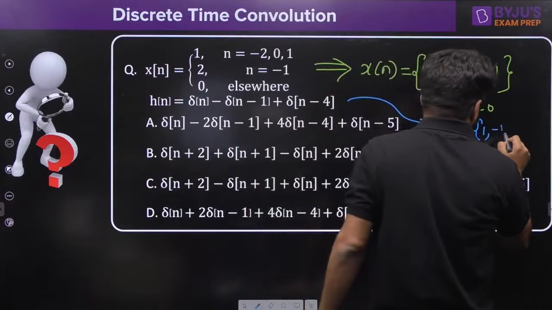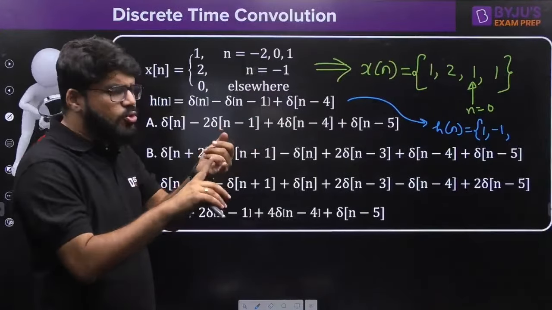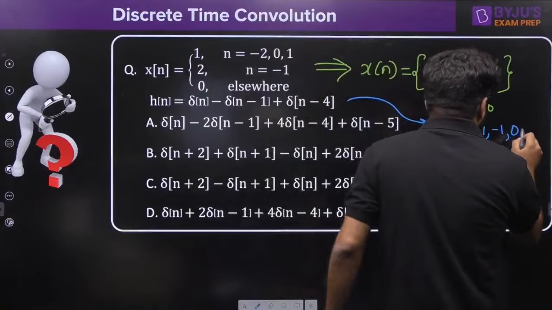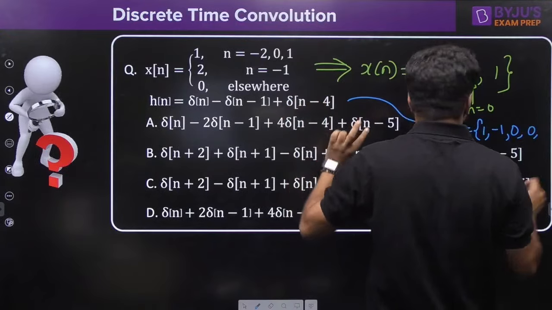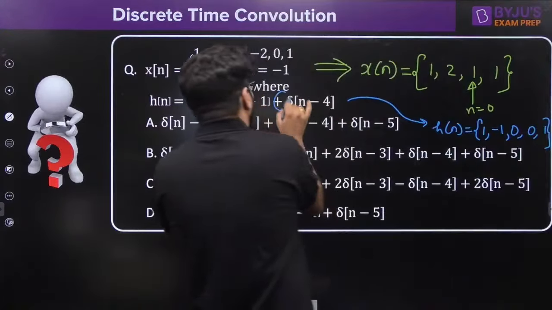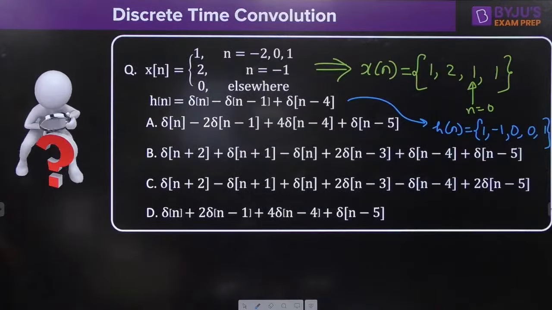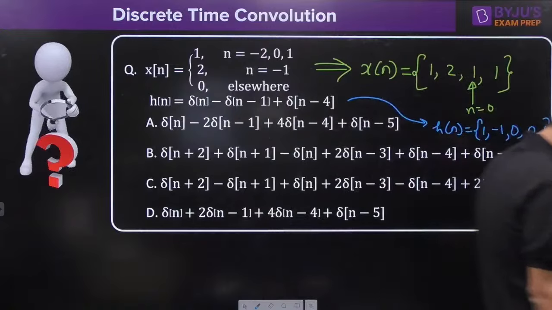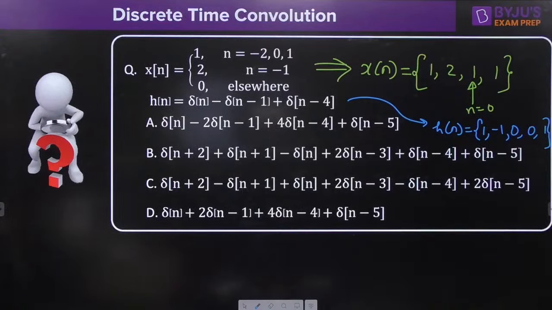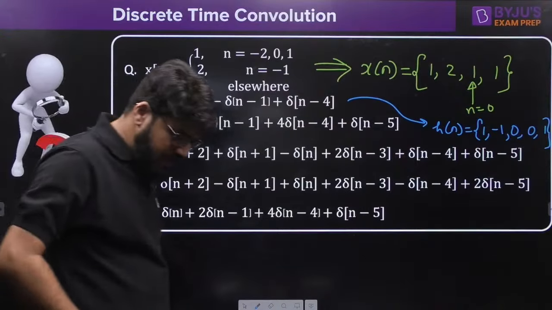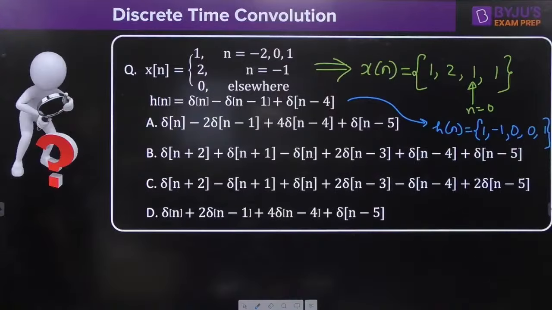coefficient -1, right? Then guys, directly you have an impulse at 4. So what is there at n equal to 2 and 3? Nothing. So you have to mention 0. Coefficient will be 0. Delta n minus 2 absent. Delta n minus 3 absent. And finally delta n minus 4, again with the coefficient of plus 1. Acha ji. So what is hn? 1, minus 1, 0, 0, 1. Okay, absolutely great. 1, minus 1, 0, 0, 1.